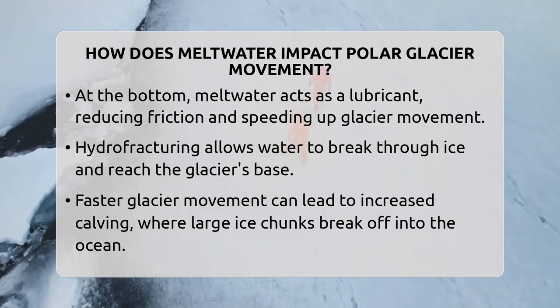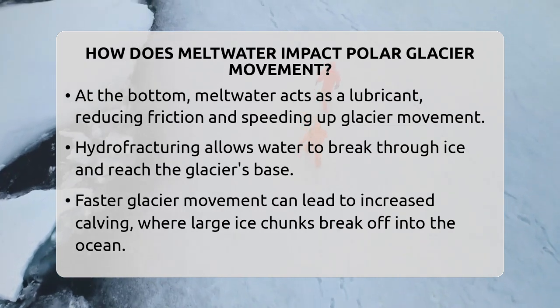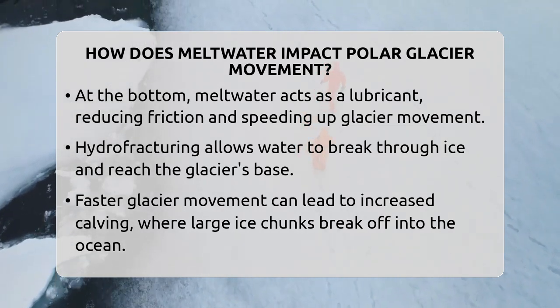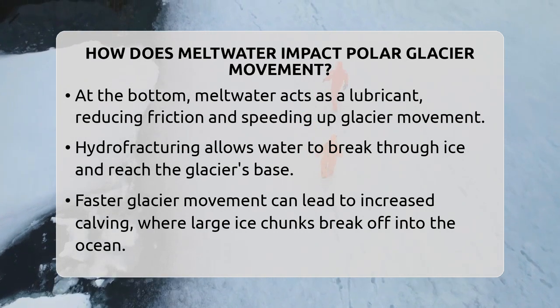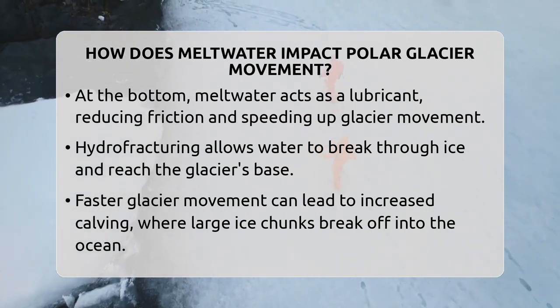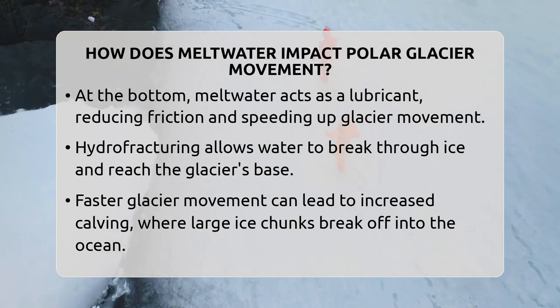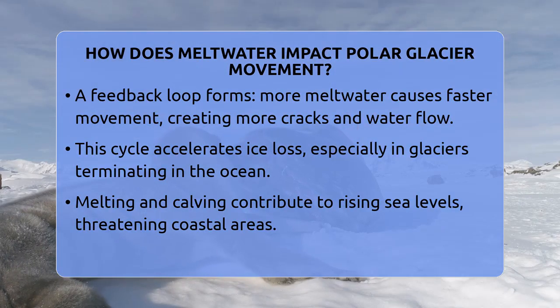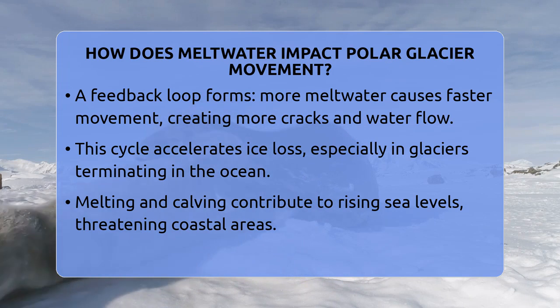The thicker and more active the glacier, the more sensitive it becomes to this lubrication. As meltwater increases, glaciers can accelerate their flow toward the ocean. Sometimes, this leads to the breaking off of large chunks of ice called icebergs, a process known as calving.